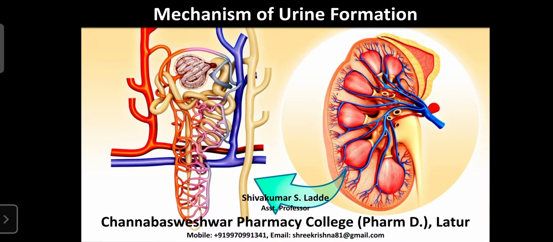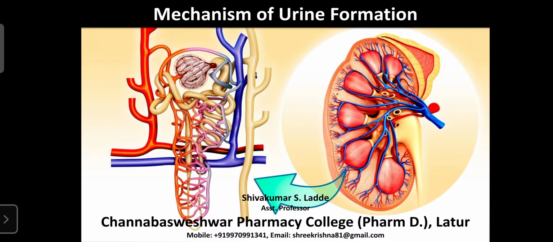So, dear students, today our topic is the mechanism of urine formation. In the last class, we learned about the components of the urinary system. Those components are mainly involved in urine formation. The kidney is one of the important parts of the urinary system.